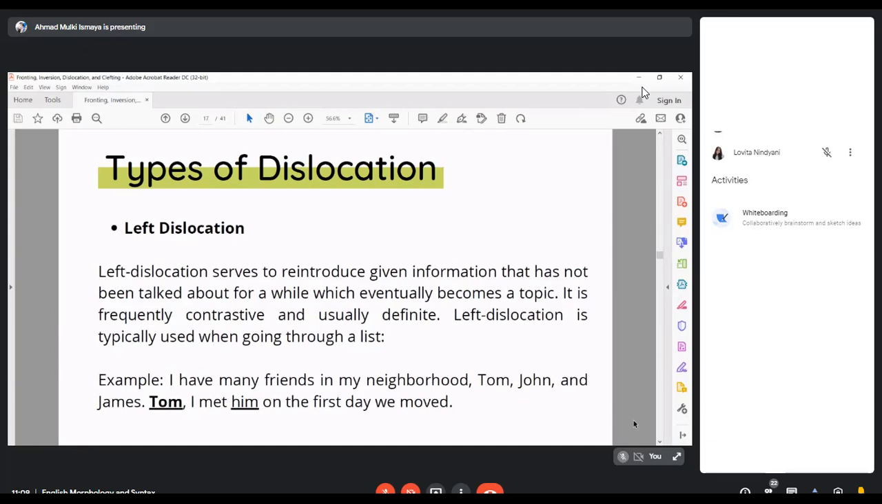Left dislocation serves to reintroduce given information that has not been talked about for a while, which eventually becomes a topic. It is frequently contrastive and usually definite. Left dislocation is typically used when going through a list. For example, I have many friends in my neighborhood: Tom, John, and James. Tom, I met him on the first day we moved.